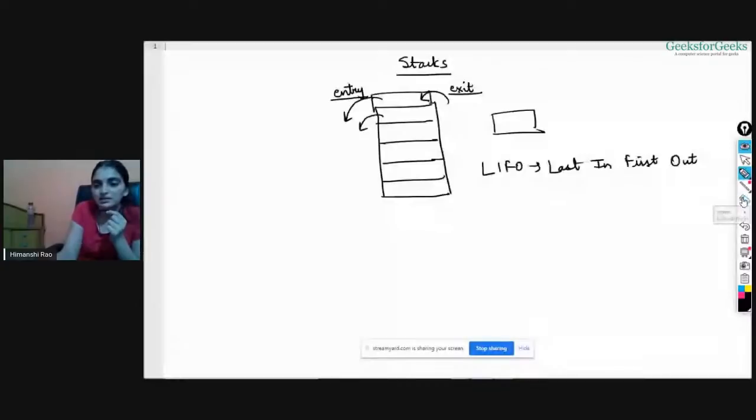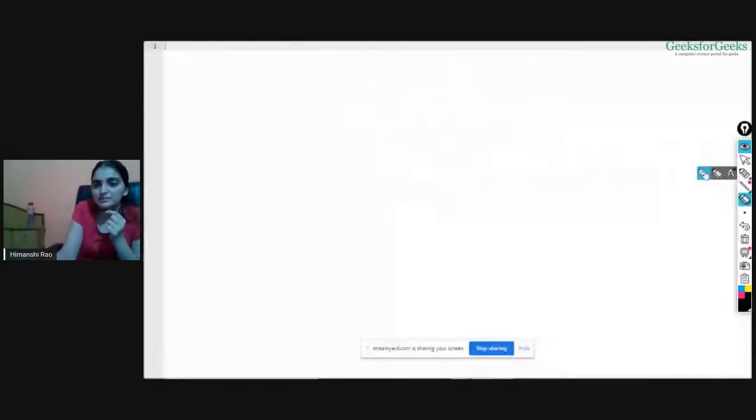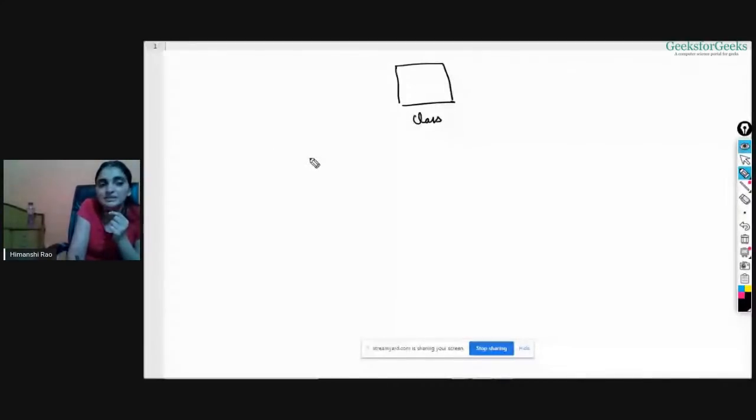So let's discuss how we can implement stacks. To implement stacks, let's first recall what I have told you: it is restricted to a few operations only, right? You can't insert an element at the ith position. If you want to do that, you need to remove all the elements above the ith element, right? So there are some constraints, some restrictions, and we know that if there are restrictions of this kind, we need to use classes. So here as well, to implement the stack, we'll be using a class, which will be class stack. Okay, so I have named my class stack.